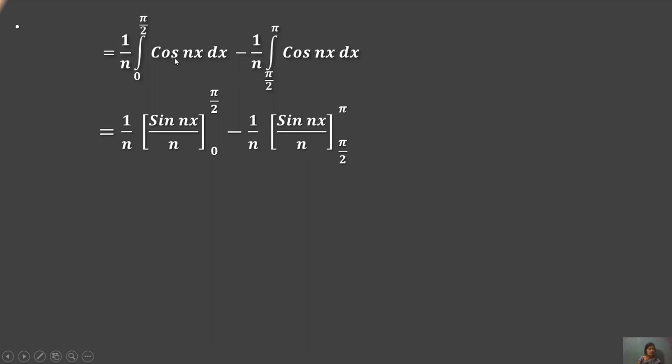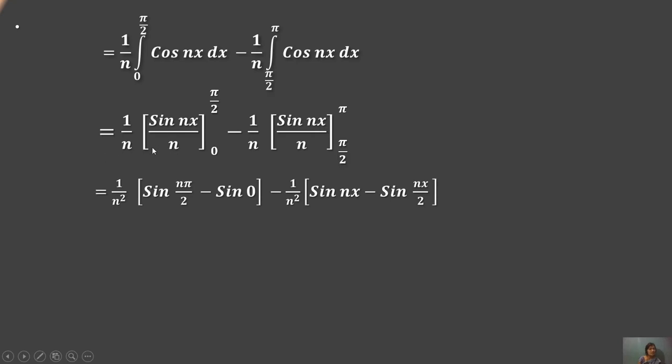The integral of cos will be generated as sin nx upon n, from 0 to pi by 2, minus the same value 1 by n, sin nx upon n from pi by 2 to pi. Then expanding to the form, 1 by n square, sin n pi by 2 minus sin 0, minus 1 by n square, sin n pi minus sin n pi by 2.